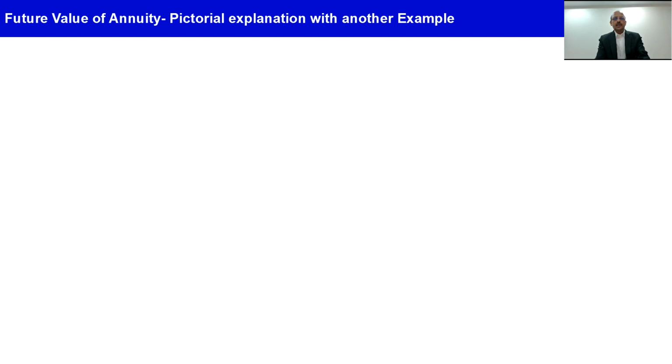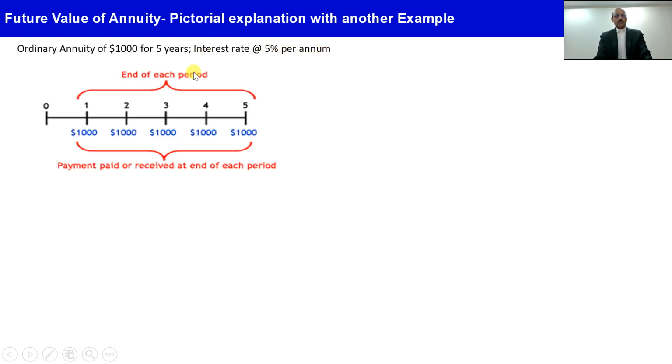So let's understand this annuity concept with an example pictorially. Here in this example I am taking $1,000 as the annuity amount, but with an interest rate of 5% per annum instead of 10% per annum. So this $1,000 is deposited at the end of each year.